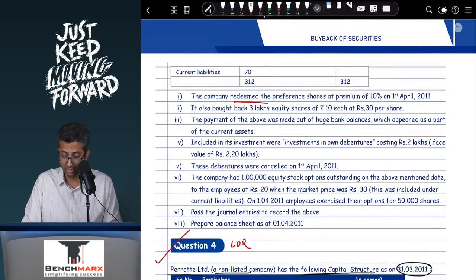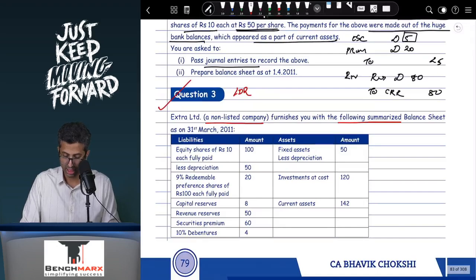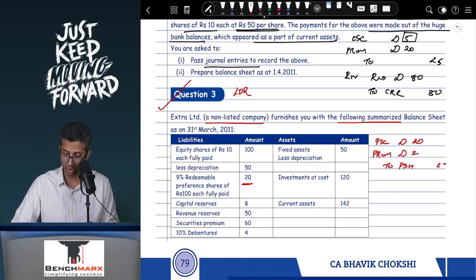The company redeemed the preference shares at a premium of 10% on 1st April 11. So over here, if you were to redeem these preference shares, this is 20 redeemed at a premium of 10%. So this will be preference share capital account debit 20, premium on redemption account debit 10%, that is 2, to the preference shareholders 22. Then you will pay off the preference shareholders. This is preference shareholders account debit 22, to bank 22, maybe.